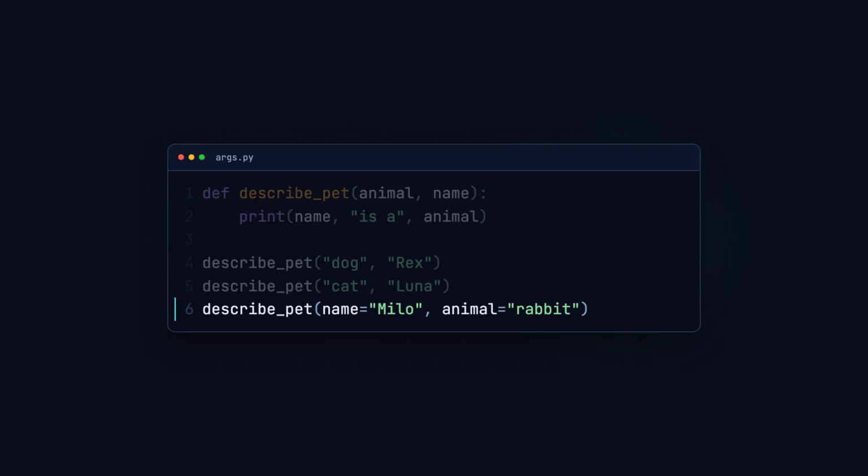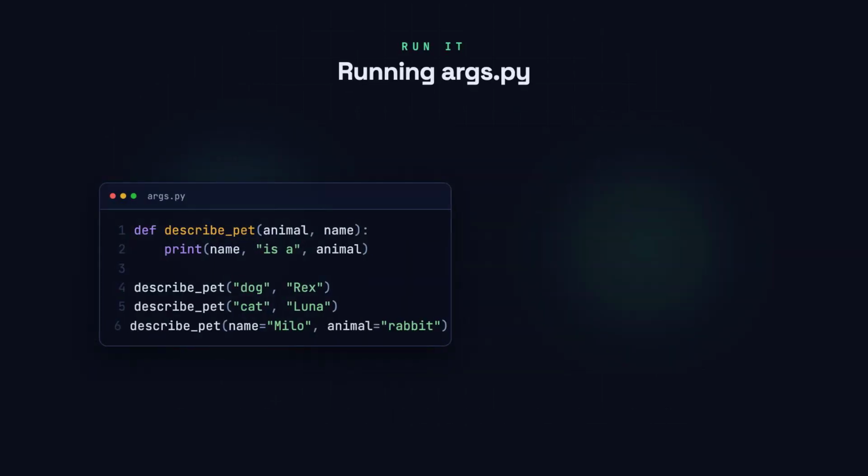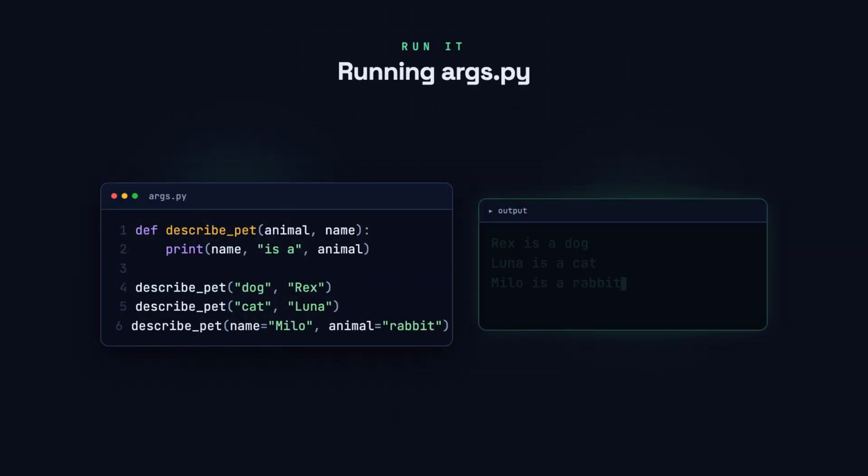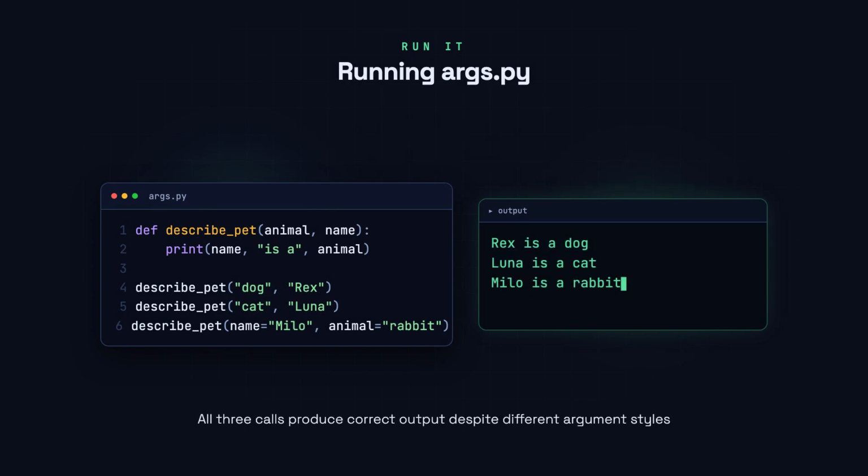On line 6, we use keyword arguments. By writing name equals Milo and animal equals rabbit, Python matches each value by name, so the order no longer matters. Running the program prints 3 lines. The positional calls on lines 4 and 5 match by order, and the keyword call on line 6 matches by name. All 3 produce the correct result.